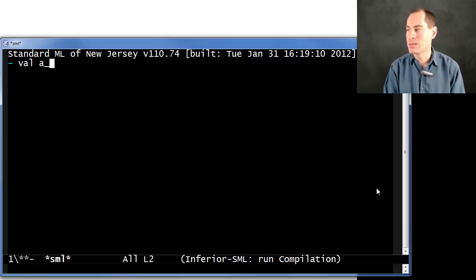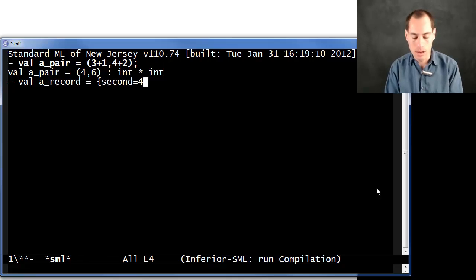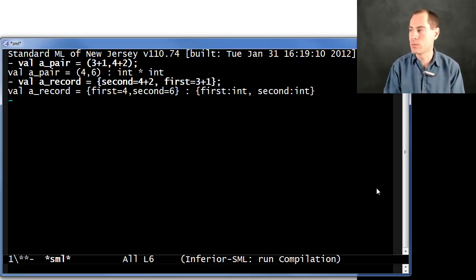We have already seen how to build pairs. Here's a pair, 3 plus 1, 4 plus 2, creates the pair 4, 6, no problem. And similarly, we could create a record maybe with a field second of 4 plus 2 and a field first of 3 plus 1. All right? So nothing unusual there. We see that tuples and records are similar but different.